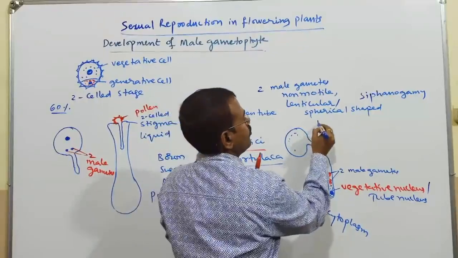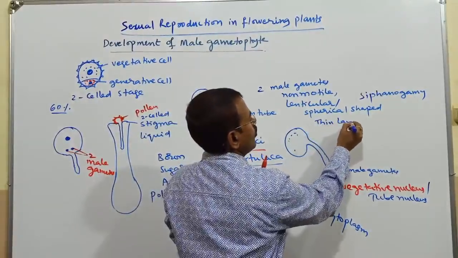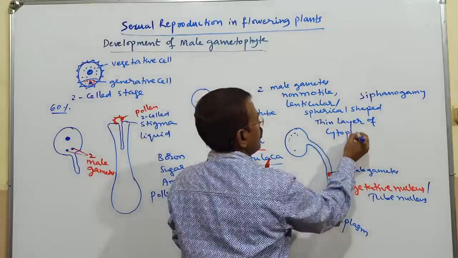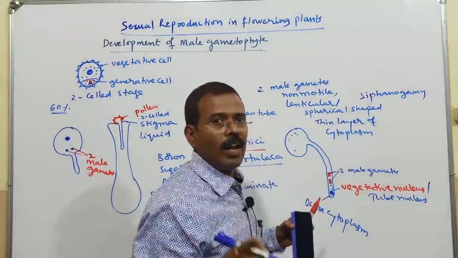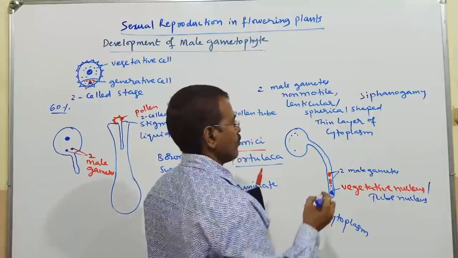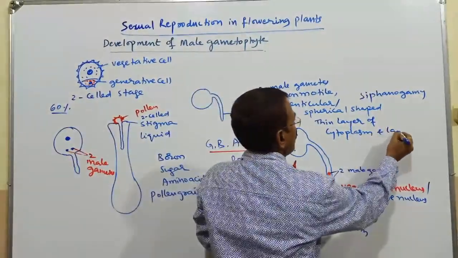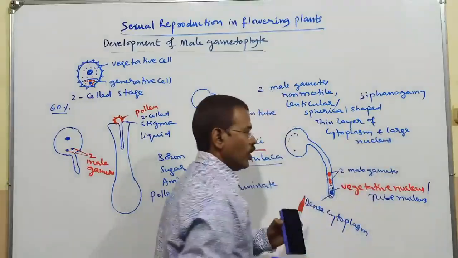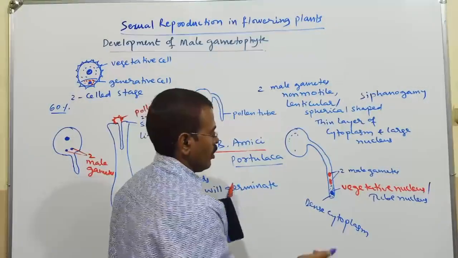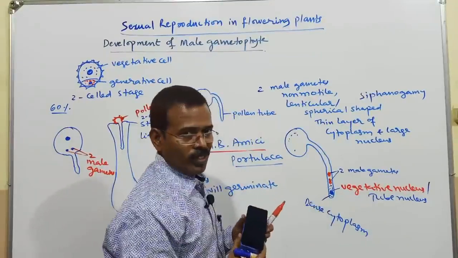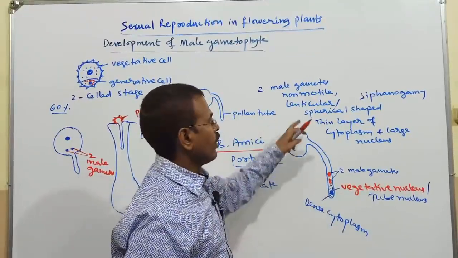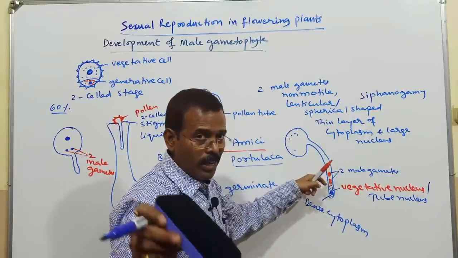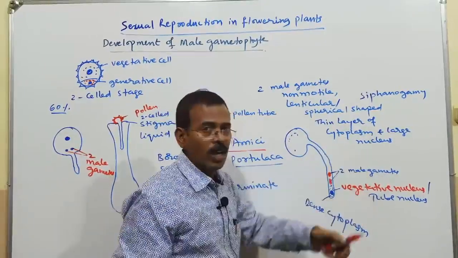They have a thin layer of cytoplasm and a large nucleus. So these are the two male gametes which are non-motile. They are lenticular or spherical in shape. They have a thin layer of cytoplasm and a large nucleus.